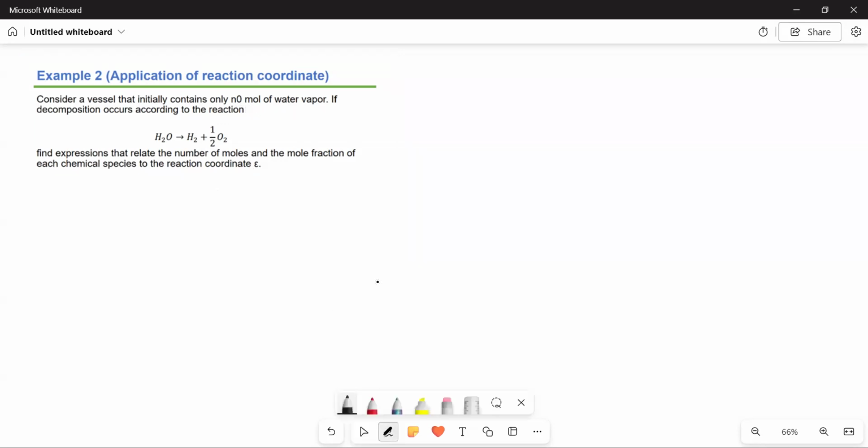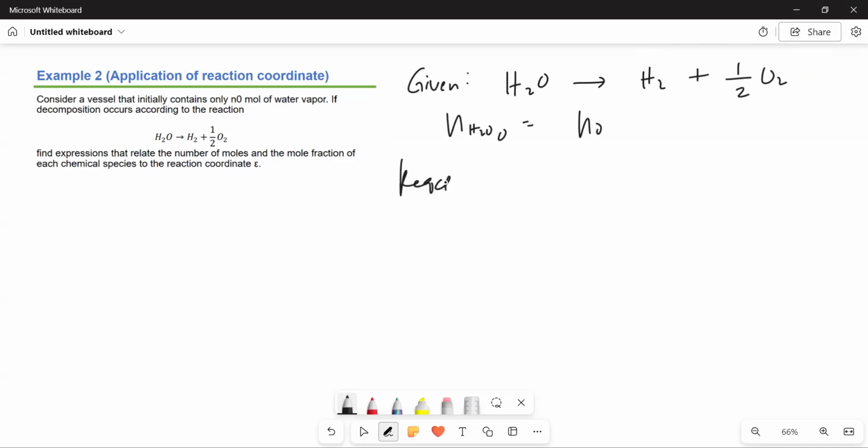Alright, so let's write the given. We're given the reaction, the decomposition of water, H2O, to H2 and 1/2 O2. So this is a balanced reaction already. And for water, H2O initial is n sub naught. So required is y sub I as a function of epsilon.